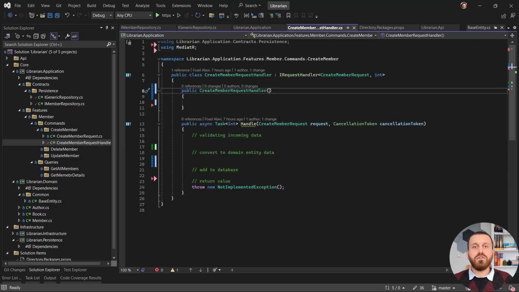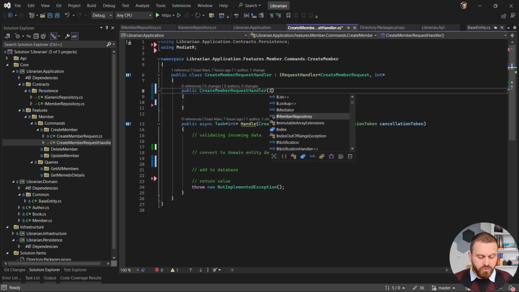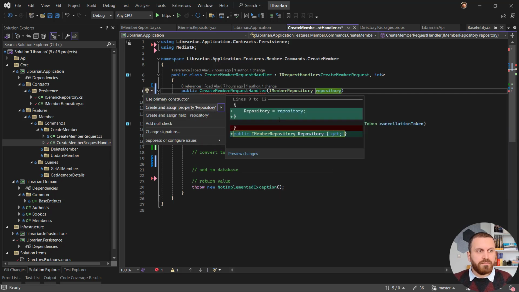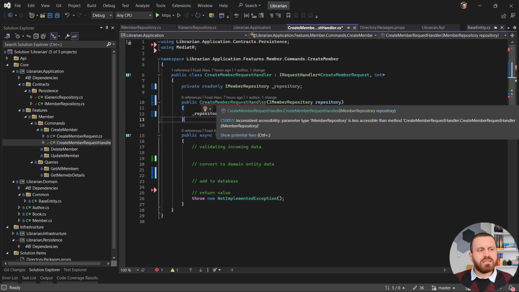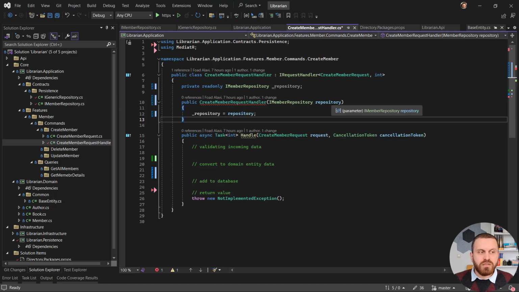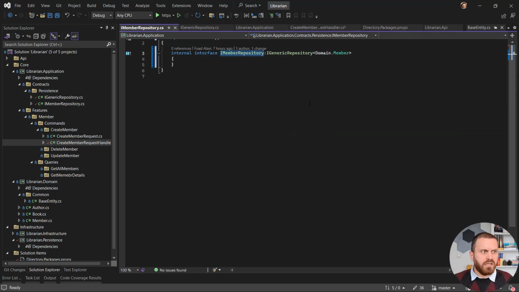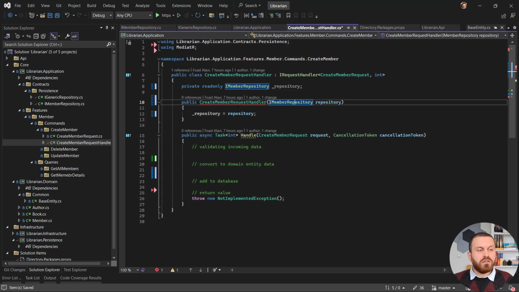Inside my handler, first I need to inject my repository. My repository is IMemberRepository, and let's call it repository and create one read-only field for it. I have an error. It says that the access type that I have for this repository is less than public because we have a public class and we are passing something to it which is not public, I guess. Let's go back here, and yes, it is internal. Let's make it public. And again, go back here. The error should go. Yeah, it is gone now.